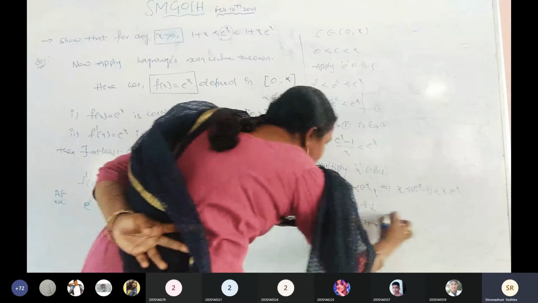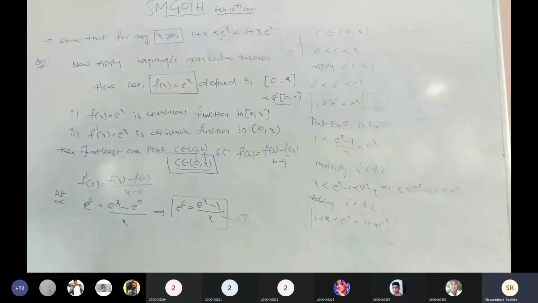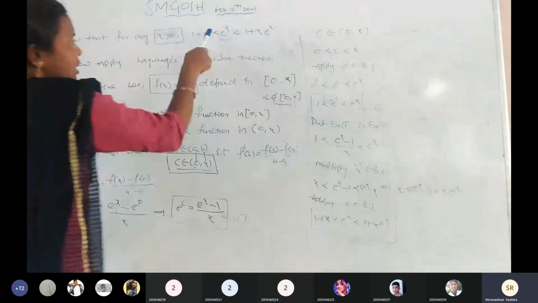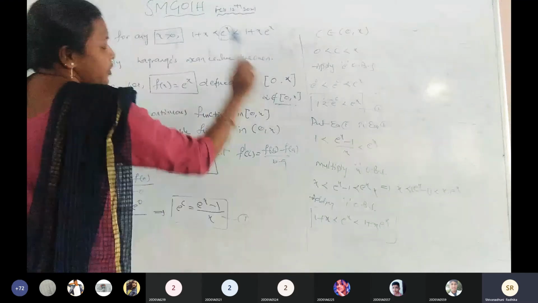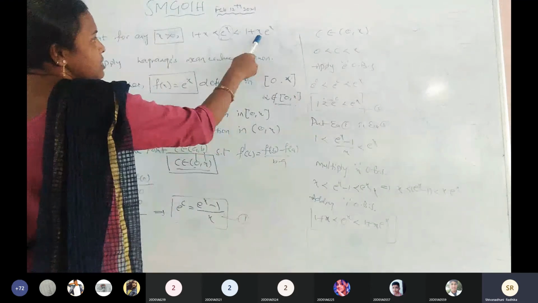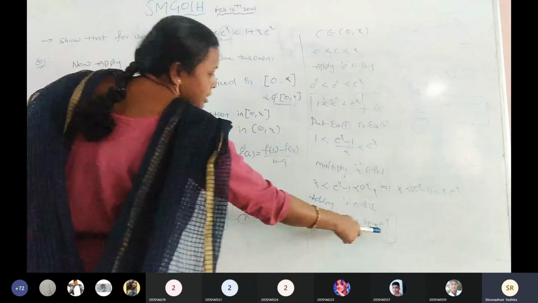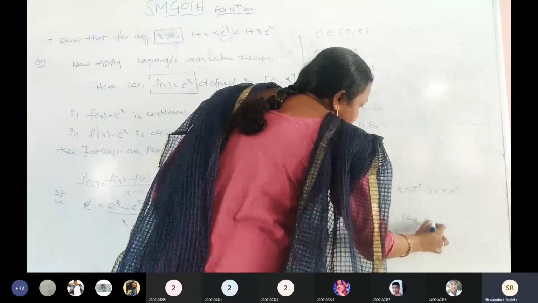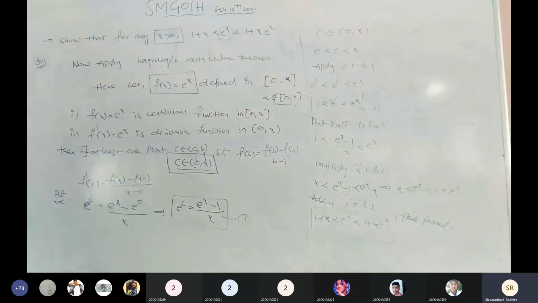Is it right? See the theorem statement and the hence proved statement. Any difference? 1 plus x is less than e power of x, which is less than 1 plus x into e power of x. Hence proved. Clear? Any doubts?